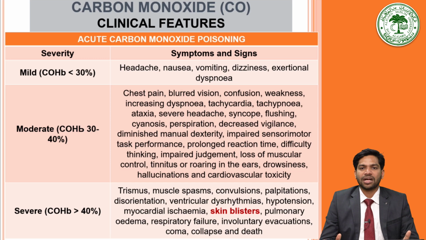The severity of carbon monoxide poisoning is categorized into 3 levels based on carboxyhaemoglobin levels. Mild poisoning, that we already talked about, is 10 to 30% concentration. In those cases, patients exhibit mild to moderate poisoning symptoms, while in moderate poisoning, with concentration between 30 to 40%, patients mainly present with severe symptoms like chest pain, confusion, and in case of severe concentration of carboxyhaemoglobin, that results mainly in cardiovascular and central nervous system effects, including arrhythmias, coma and